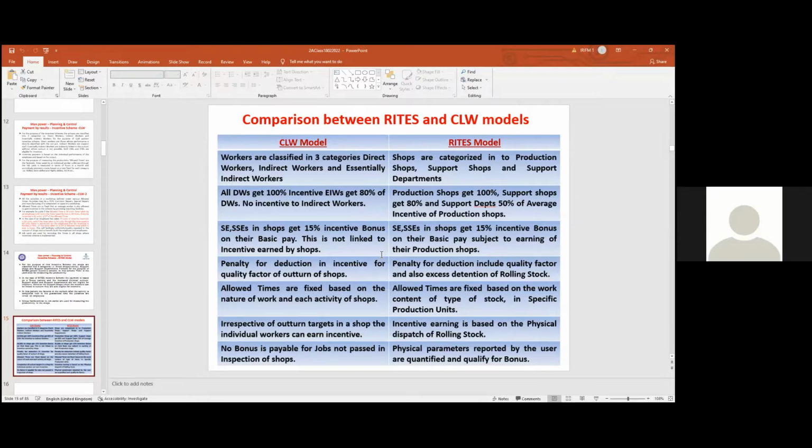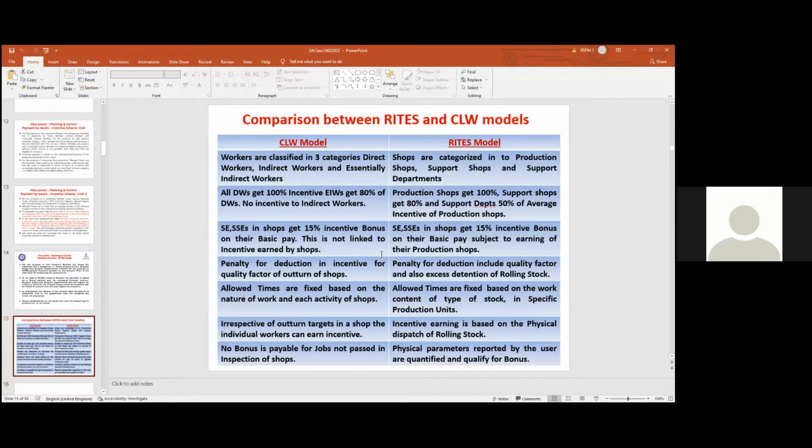Similarly, irrespective of outturn targets in a shop, the individuals can earn incentive. In the CLW model, if one shop is working, another shop not working, and there is no output at all, still that particular shop which has given the output can gain the incentive. But it is not so in the rights model, because incentive earning is based on the physical dispatch of rolling stock of that particular railway workshop. So it should go out. So many numbers should be turned out. Outturn, so.